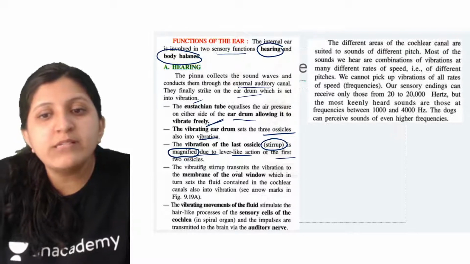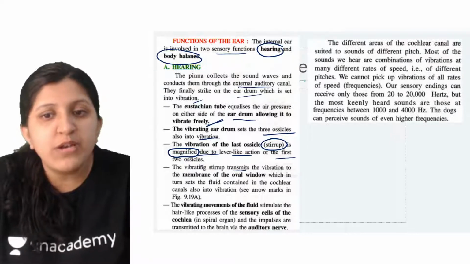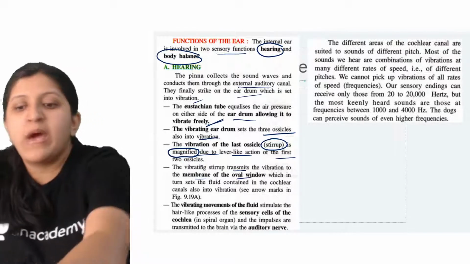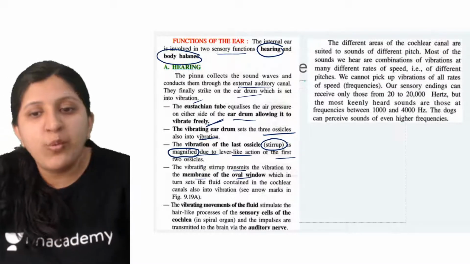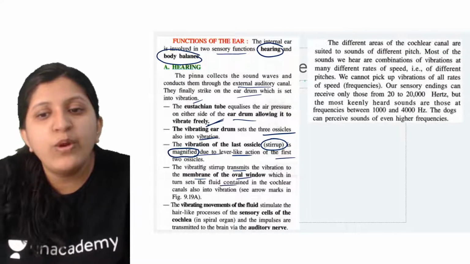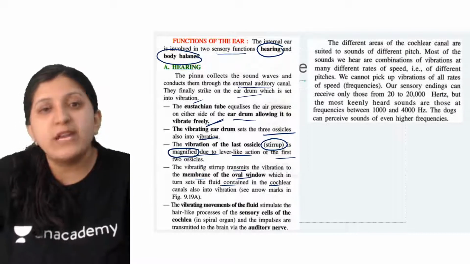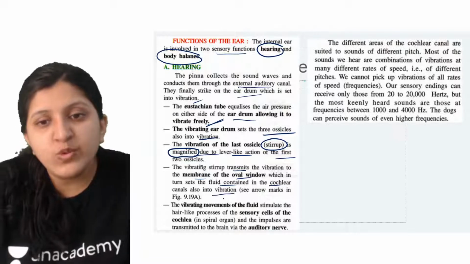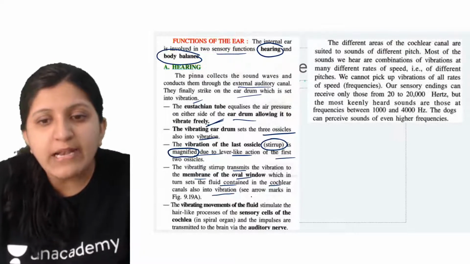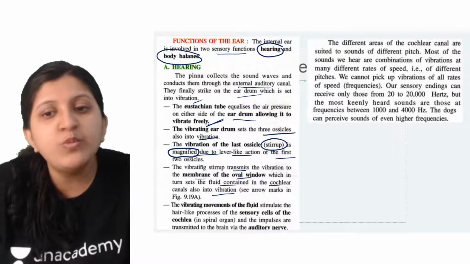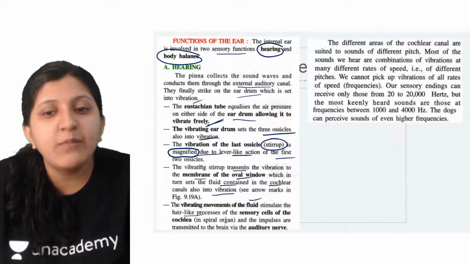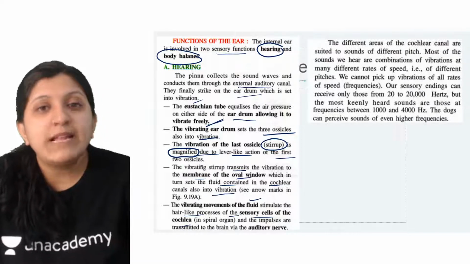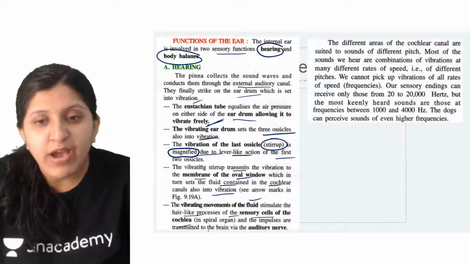Now this vibrating stirrup is going to transmit the vibration to the membrane of the oval window. As you can see, it is connected with the oval window, which will set the fluid contained in the cochlear canal, that is the endolymph and the perilymph we saw, into vibration. The vibrating movement of the fluid will stimulate the hair-like processes, that is the sensory cells of the cochlea. That is mainly the organ of Corti that we have labeled.